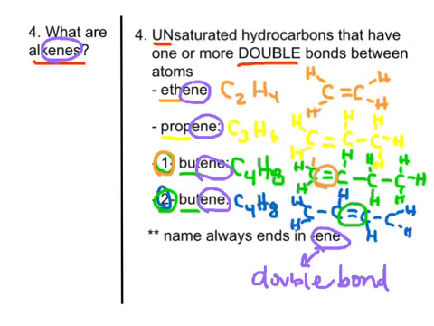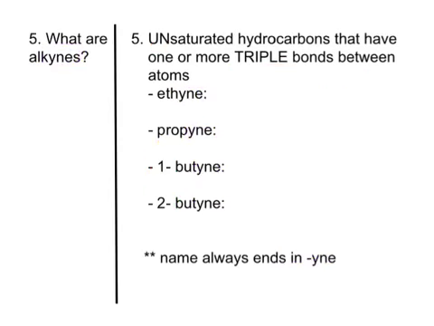All right, we're going to take a look at our last question, which, if we talked about single, double, now we're going to get to triple bonded hydrocarbons. Our last type of hydrocarbon we're going to talk about is called alkynes. Again, these guys are unsaturated hydrocarbons, meaning that they don't have all the hydrogens possible, because there are triple bonds in these ones. The name always ends in YNE for alkynes, just like alkyne ends in YNE. And that means that we're going to have triple bonds.